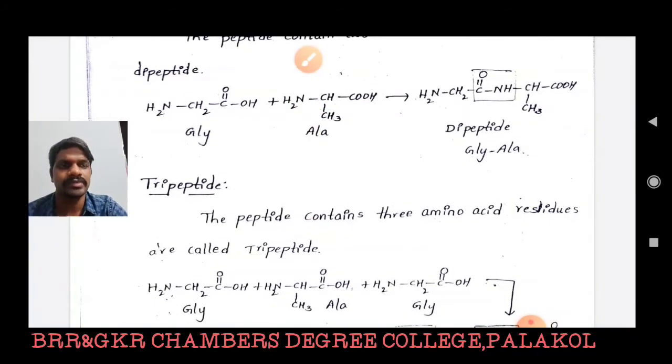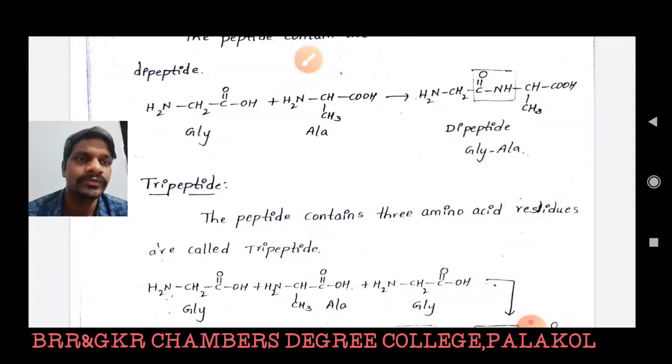Our desired product is glycine-alanine, where the carboxylic acid group of glycine is involved in a dehydration reaction with the amino group of alanine. But the amino group of glycine can also react with the carboxylic acid group of alanine, and it also generates glycine peptide and alanine peptide.